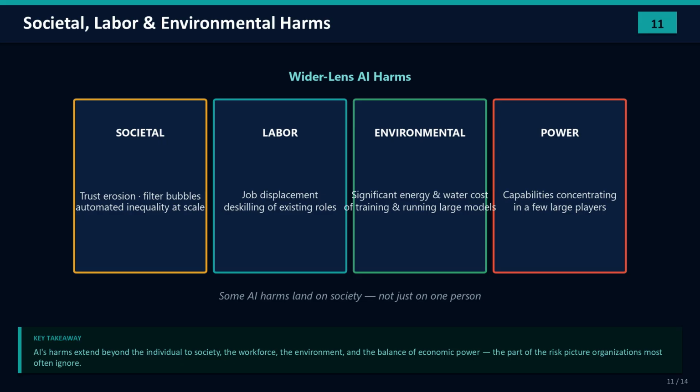Now let's widen the lens, because some AI harms don't land on one individual, they land on society. Societal harms: erosion of public trust, filter bubbles, inequality that becomes automated and entrenched. Labor harms: job displacement, and the quieter problem of deskilling. Environmental harms: training and running large models consumes significant energy and water, with a real carbon footprint. And concentration of power: the capability to build frontier AI is concentrating in a small number of very large players. These broader harms are the part of the risk picture organizations most often overlook, precisely because no single complainant shows up at the door. But regulators and the public increasingly do care.